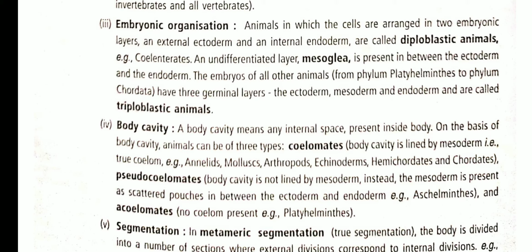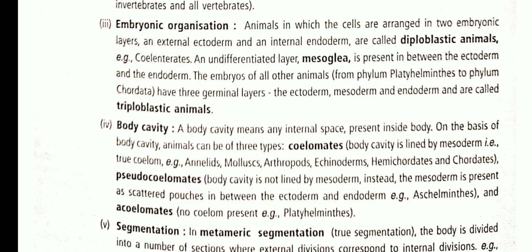Third is the body cavity. The body cavity means the internal cavity present in the body, within the three germ layers. The body cavity might be true coelom, pseudocoelom, or acoelom. So these are the classification systems on the basis of body cavity. First, the coelomates: the coelomate cavity is lined by the mesoderm, that is the true coelom. The mesoderm splits to form a cavity, and this kind of cavity is called the coelom. This type of cavity is found in the annelids, mollusks, arthropods, echinoderms, hemichordates, and all the chordates.